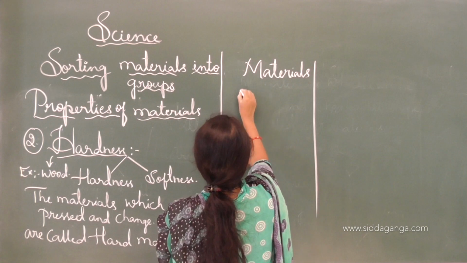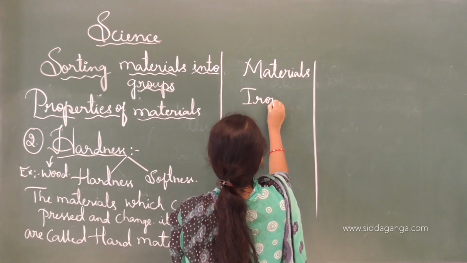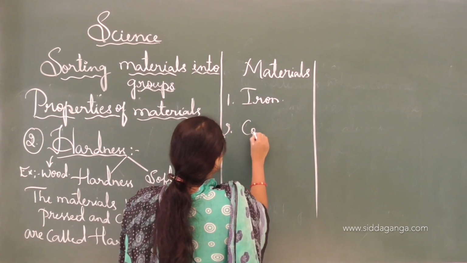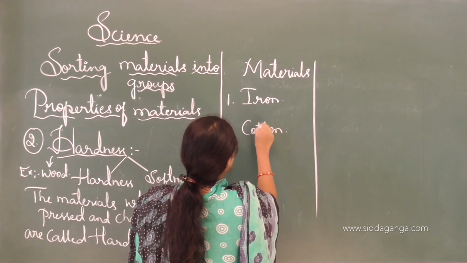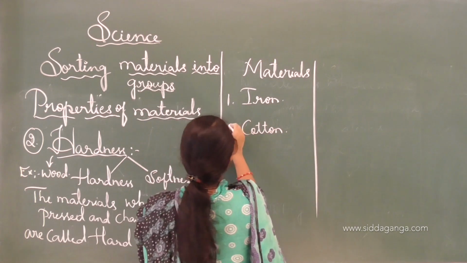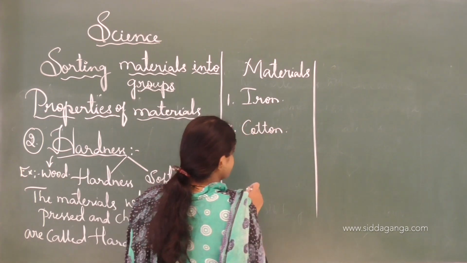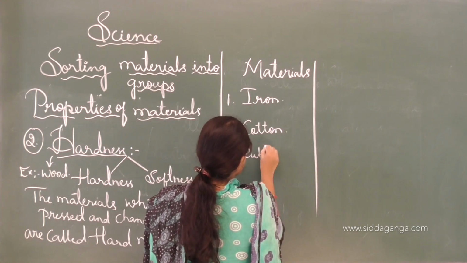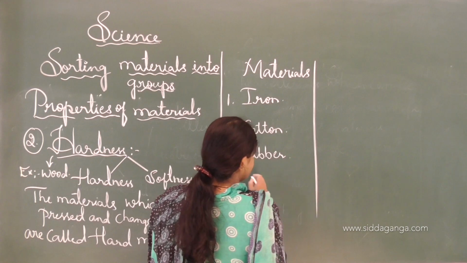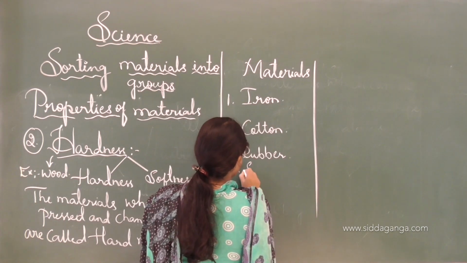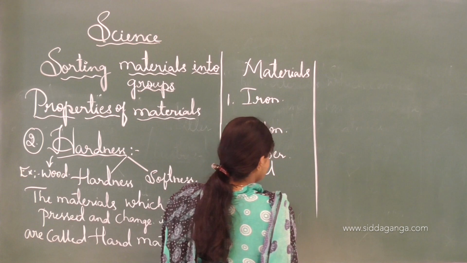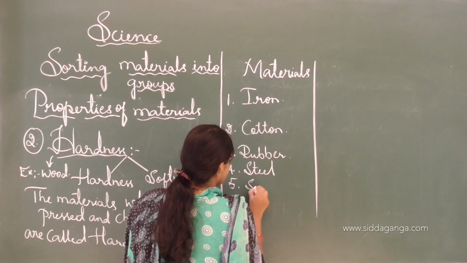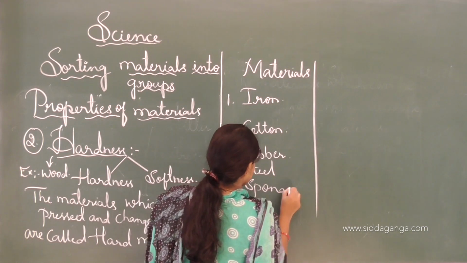Materials like iron, cotton, rubber, steel, sponge.